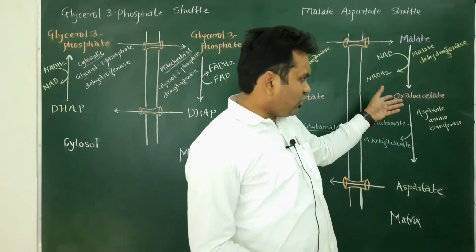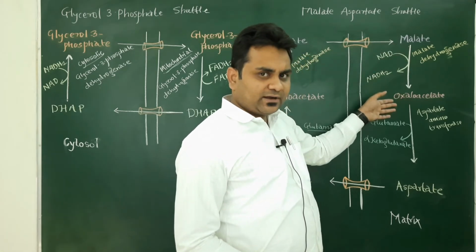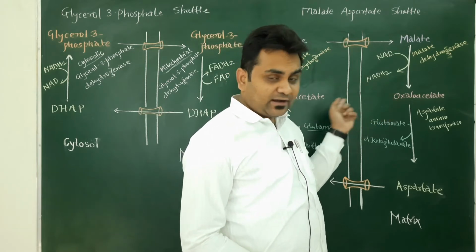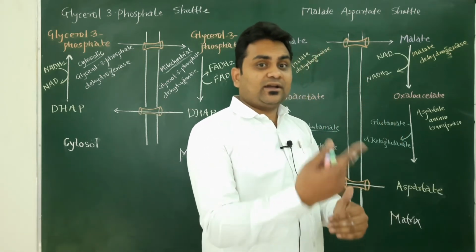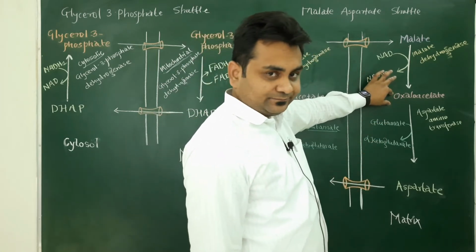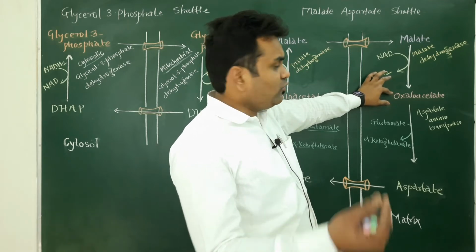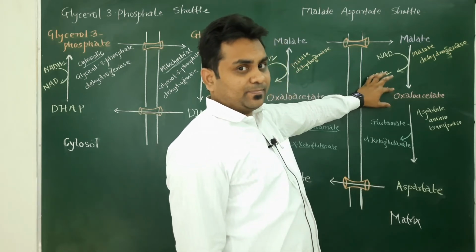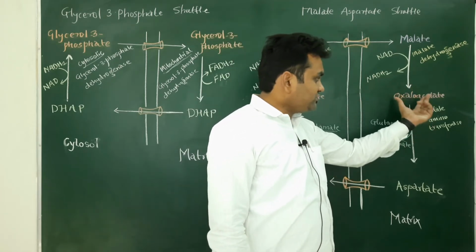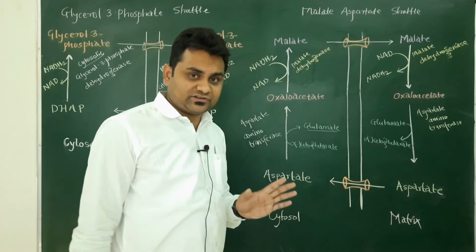But there is no transporter for oxaloacetate, so it cannot return back, so it has to get converted into aspartate. This is not an amino acid, but it can become an amino acid when an amino group is added to the oxaloacetate. When the amino group is added, oxaloacetate will become aspartate, and this is called a transamination reaction.